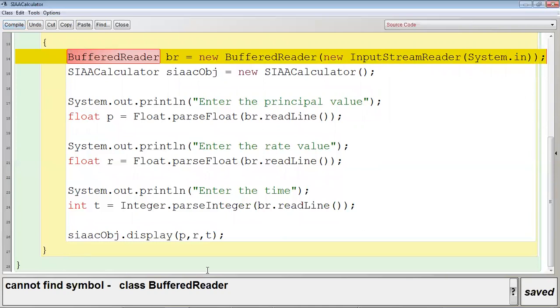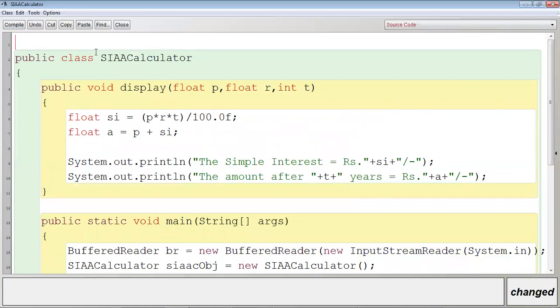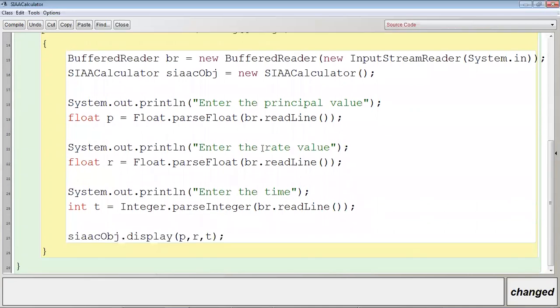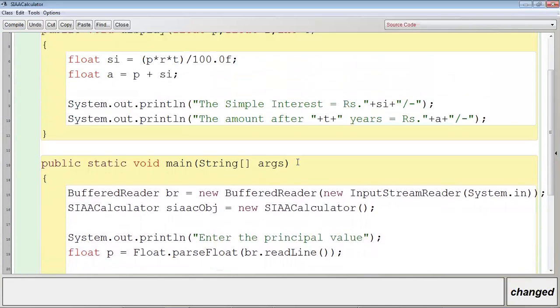Cannot find class BufferedReader. Why? Because BufferedReader is a class available in the java.io package. So on the top of the program I will have to write import java.io.*. And at the method's head part, the method within the body of which the readLine method is invoked, I have to write throws IOException. Control K.